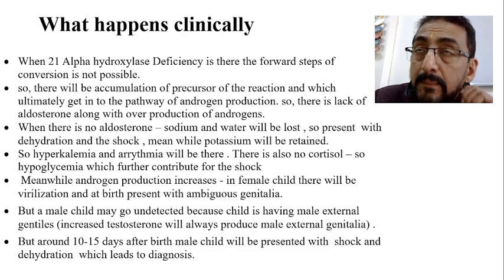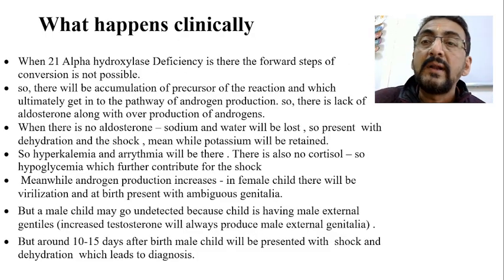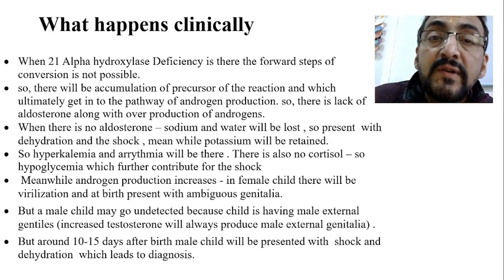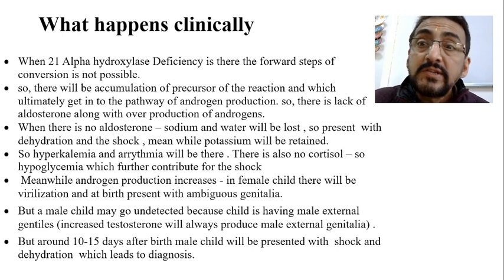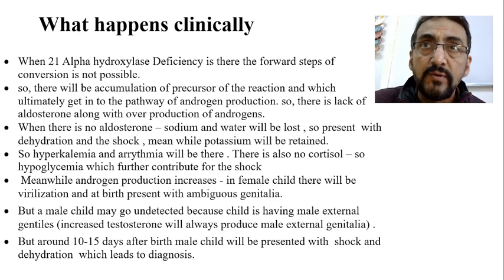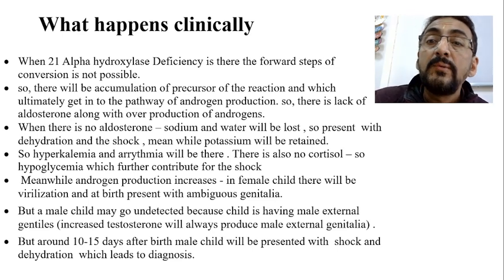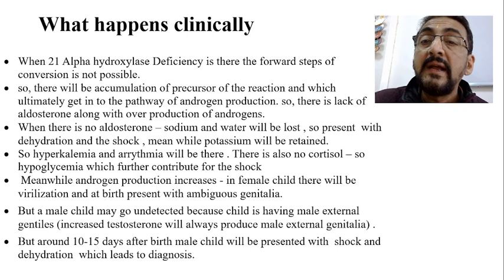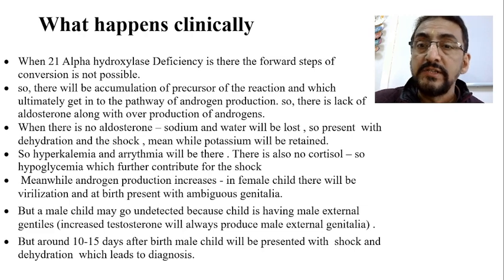Now, what happens clinically? When 21 alpha hydroxylase deficiency is there, the forward steps of the conversion are not possible, as I already discussed. So there will be accumulation of precursors, which ultimately get into the pathway of androgen production. So there will be lack of aldosterone along with overproduction of androgens.